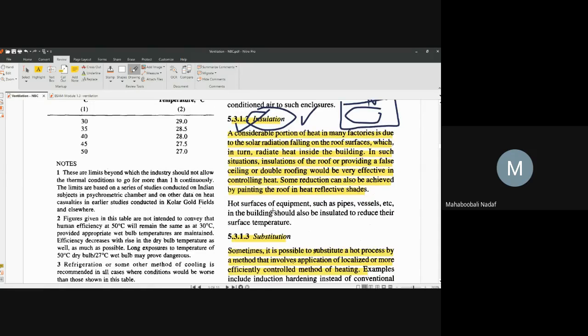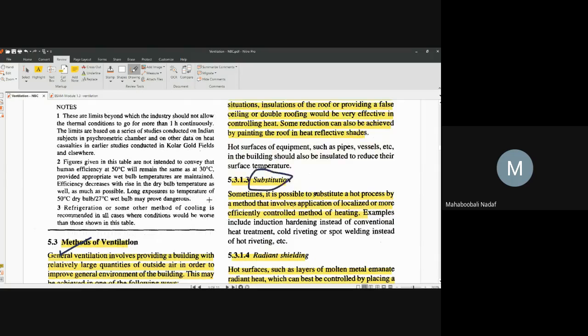Third is substitution. In any industry, suppose one process is going on, but that process is not optimum, or it is giving more heat. So as a designer, you can change the process itself.